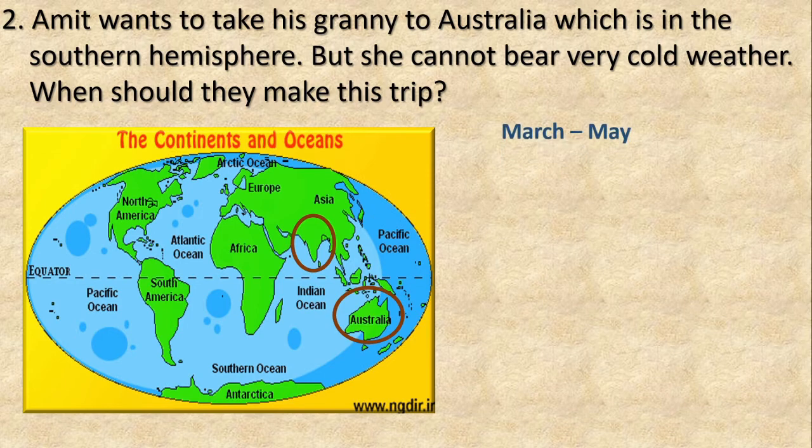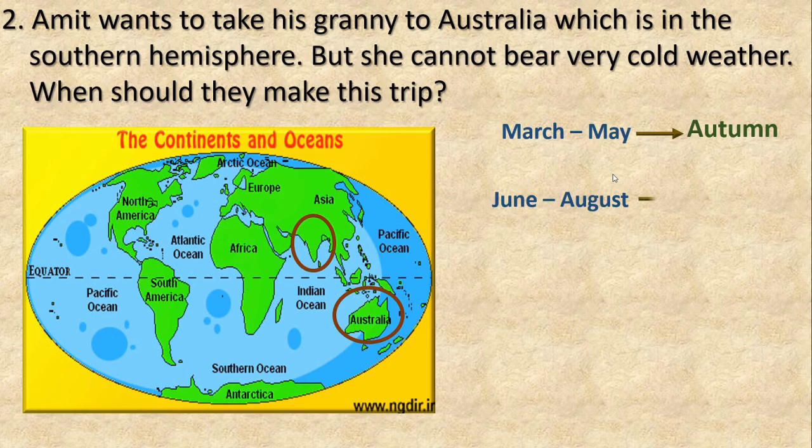See dear children, from March to May, it is autumn in Australia. And Amit wants to take his granny to Australia, and granny cannot bear very cold weather, meaning winter weather, right? March to May it is autumn in Australia.